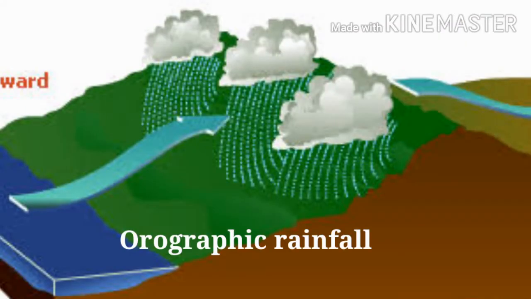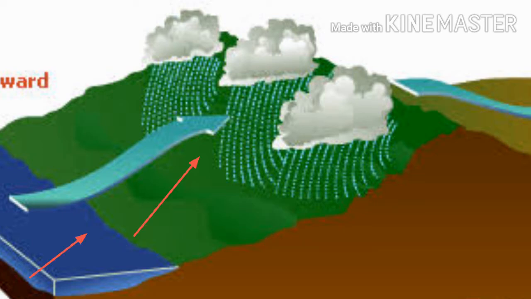I'll explain this type of rainfall with the example of a diagram. So this is a diagram of orographic rainfall. Winds coming from lakes or seas are moisture laden. They are obstructed by the high mountain ranges coming in their way. They start going upwards along the slope of the mountains. The temperature of these winds drops, condensation occurs and rainfall takes place. Thus, because of the obstruction of the mountains, this type of rainfall occurs.